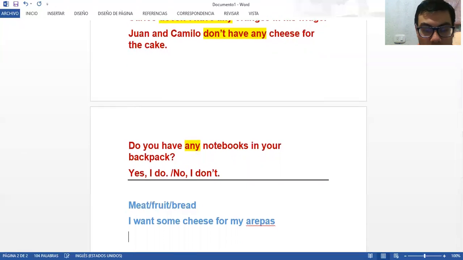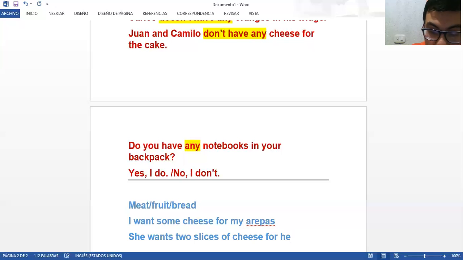But there is also another way, guys. We can say she wants two slices of cheese for her arepas. So here we are going to highlight some.